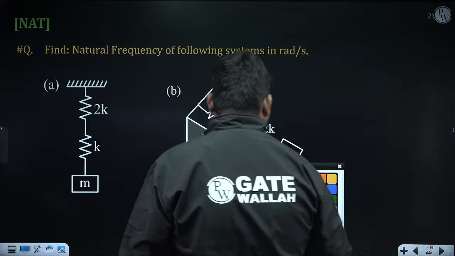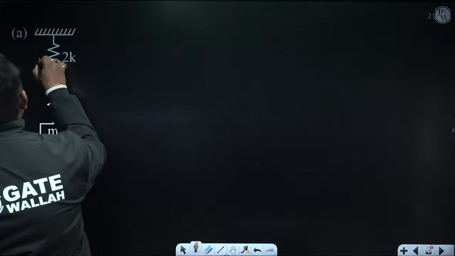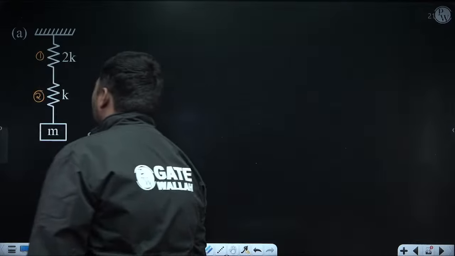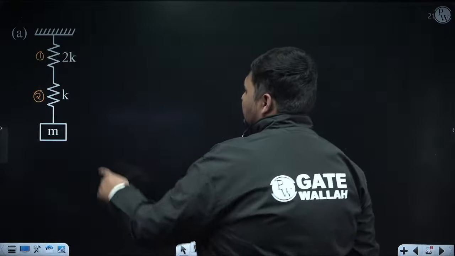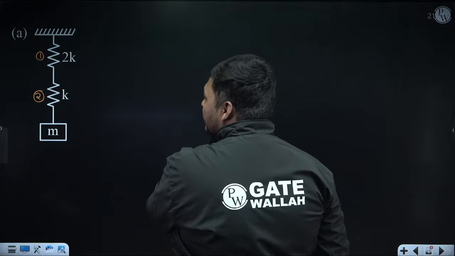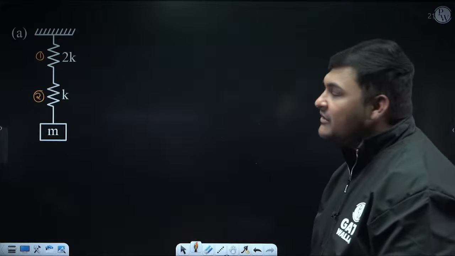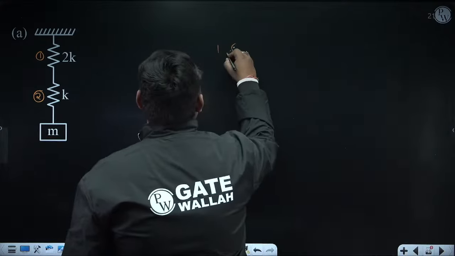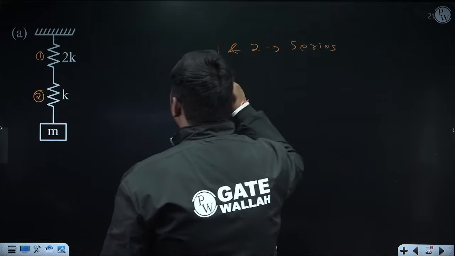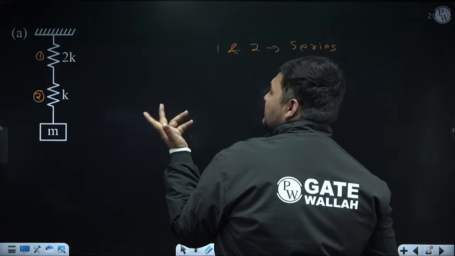See, I am discussing one by one. First, I am solving this question. Suppose this is spring 1, this is spring 2. The spring is directly attached to the mass, so you can use series parallel arrangement to calculate K equivalent. And here 1 and 2 are having end to end connection. So can I say they will be in series? Here 1 and 2 are in series. So how can we calculate K equivalent? Okay. And their equivalent means overall K equivalent, because after that no other spring is left.